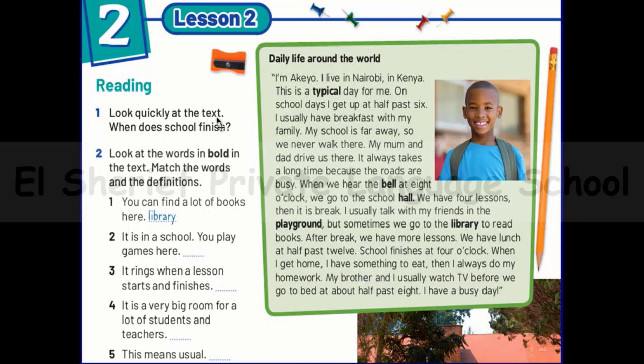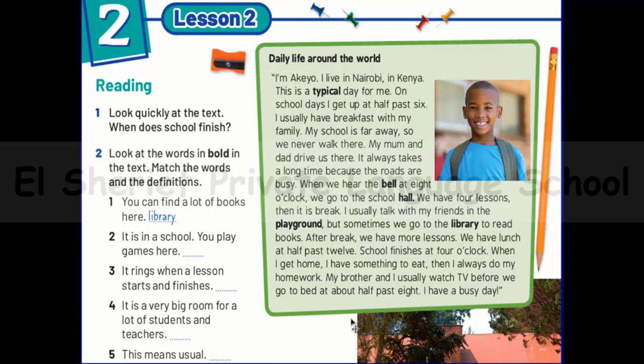after reading this text, you will think about the bold words in the text, and you will try to guess which word means each definition. You will try to match the bold words here with the definitions. So let's start to read about the school day of Akio.